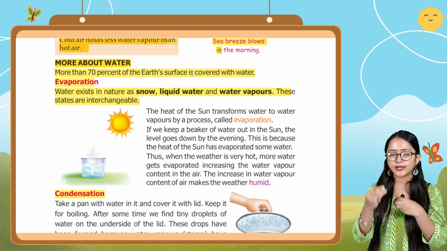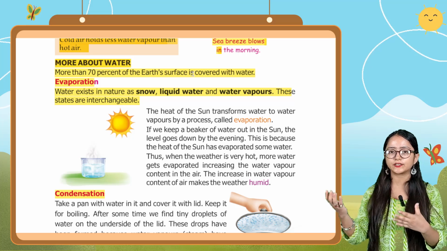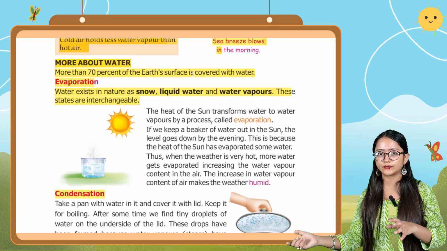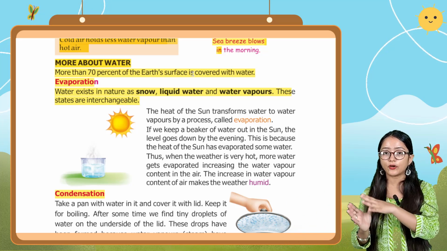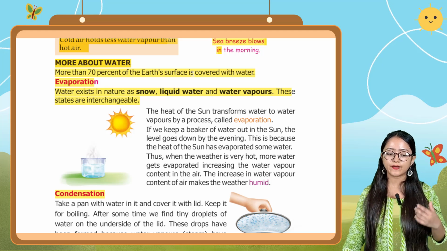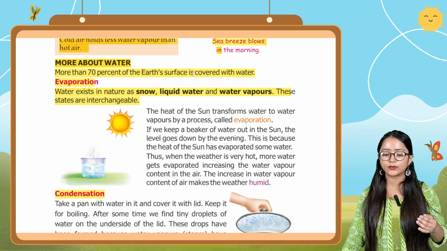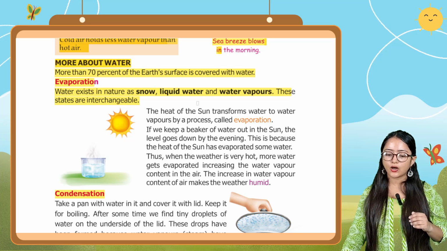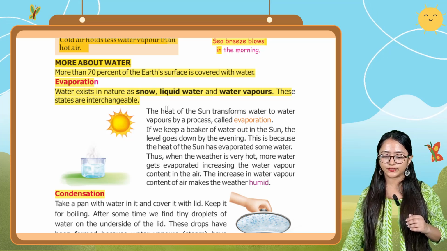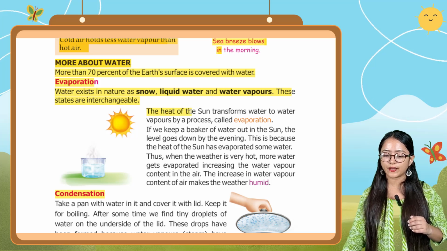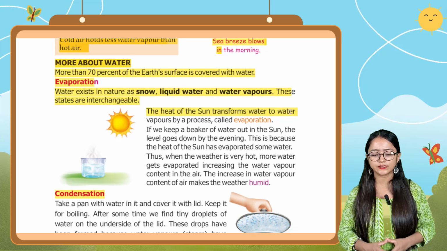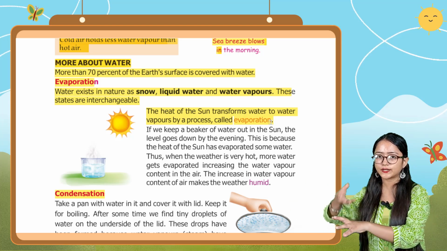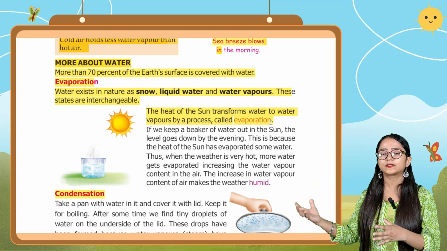The forms of water change from solid to liquid and from liquid to gas. It also changes from solid directly into the gaseous form, and from gaseous to solid form. The heat of the sun transforms water to water vapor by a process called evaporation. That means the water gets heated up and transforms to water vapor. That process is known as evaporation.